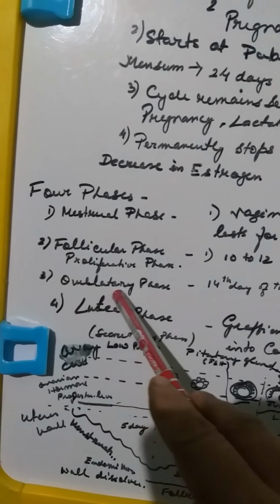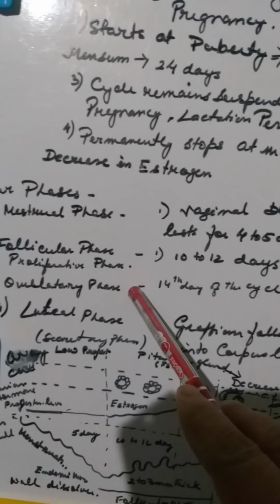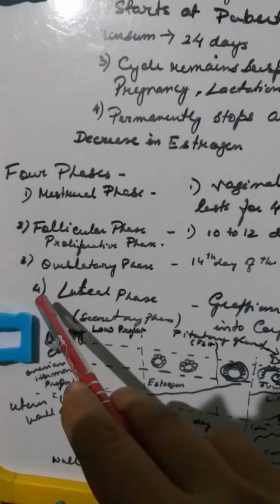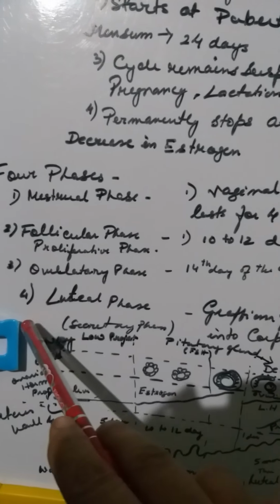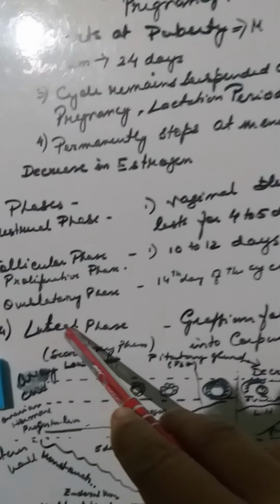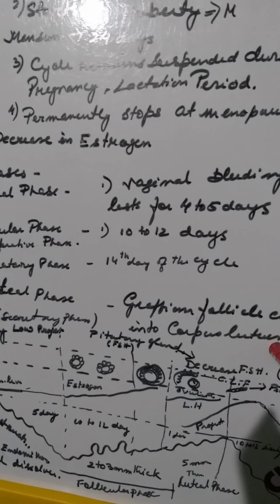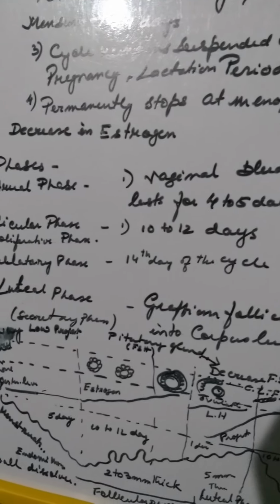And the third is the ovulatory phase. Basically, it is just for 1 day. It is on the 14th day of the cycle. And after the ovulatory phase, we have the luteinizing phase, where the Graafian follicle changes into corpus luteum and goes into a secretory phase.